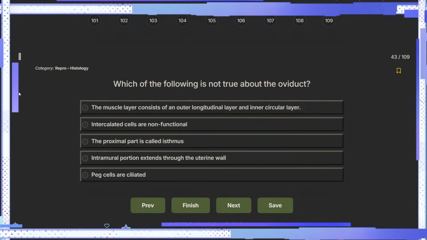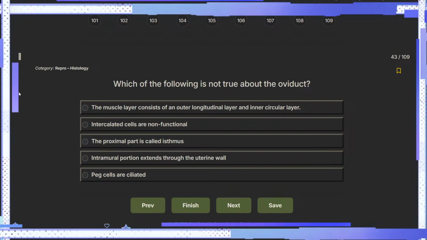Which of the following is not true about the oviduct? Plexus ciliated. Intramural portion extends through the uterine wall. Muscle layer consists of an outer longitudinal and inner circular layer. Infundibulum is non-functional. Proximal part is called isthmus. I've got no idea.